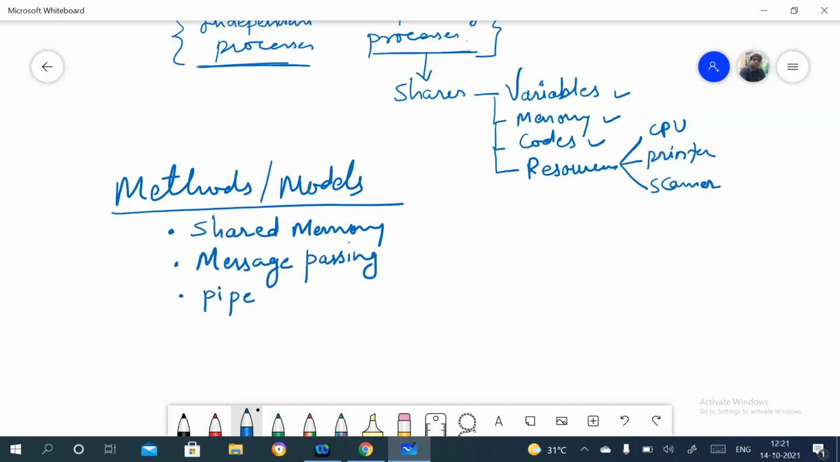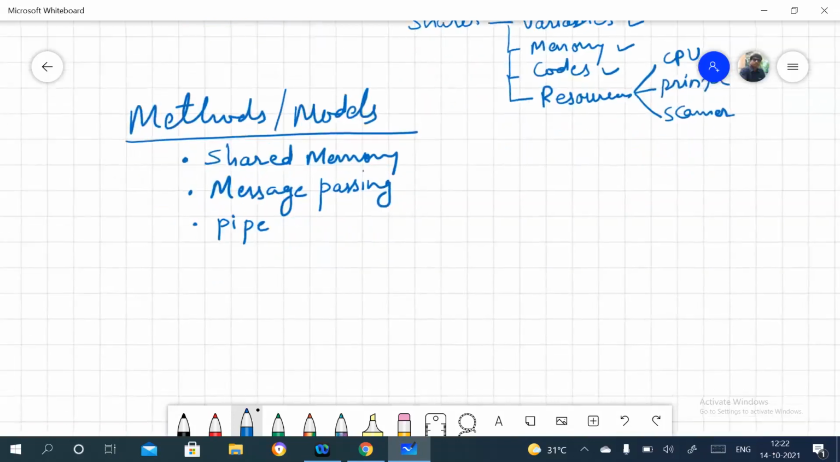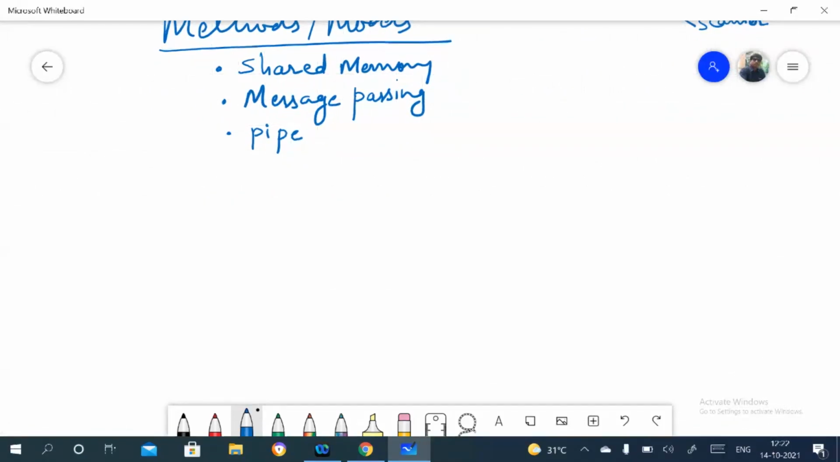Other approaches are also there, but they are not necessary to see here because they are not in your syllabus. Others are like RPC, remote procedure call, that approach we can also use. But at this moment we'll see only these three approaches: shared memory, message passing, and pipes. What happens in shared memory and message passing we have already seen in cooperating processes, but I'll just revise the shared memory approach.